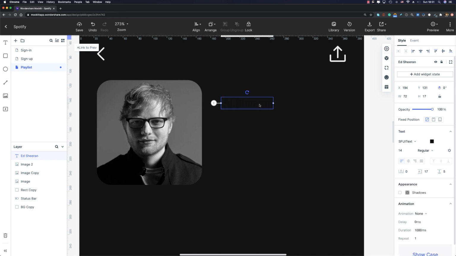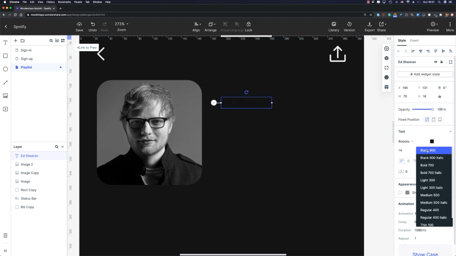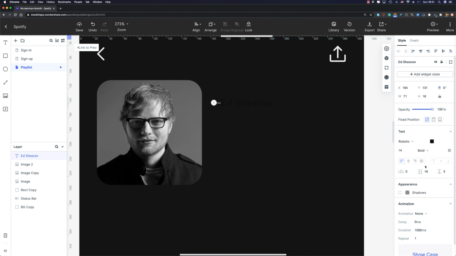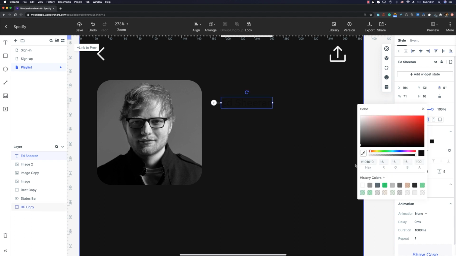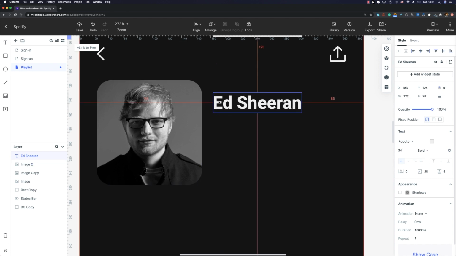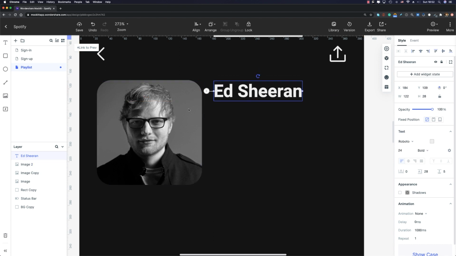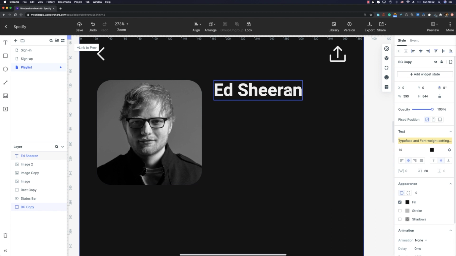And now I'm gonna select this text layer, change the font to Roboto, and change the weight from regular to bold 700, and also the color is gonna be EEE and EEE. All right, perfect. Now let me increase the font size to 24 points, okay? And let me place it here. Its left margin is gonna be 16 pixels. I'm gonna move it up to align it with the top of this image, just like that.